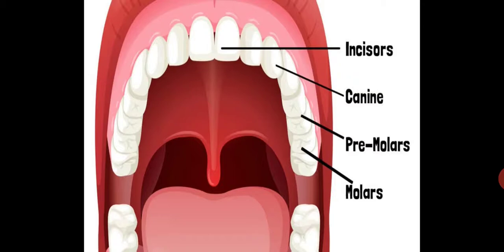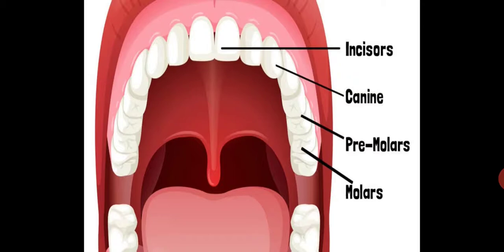Generally, we get two sets of teeth in our lifespan. A small child will get 20 teeth, that is, 10 teeth in each jaw, called milk teeth. They are replaced by the permanent teeth. The permanent set contains 32 teeth, 16 in each jaw.